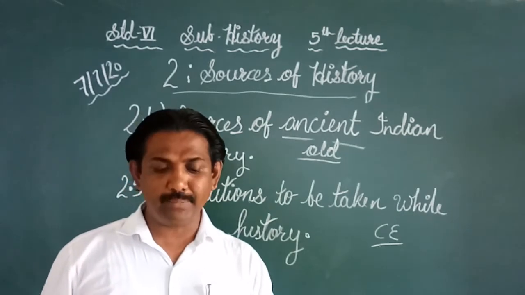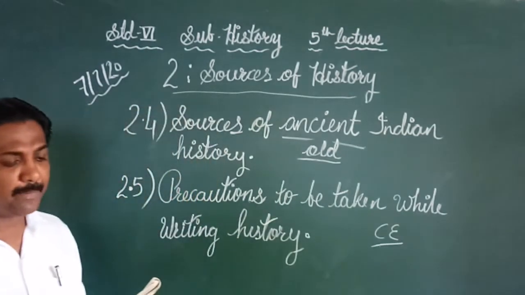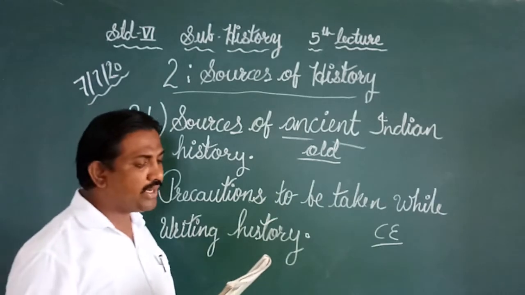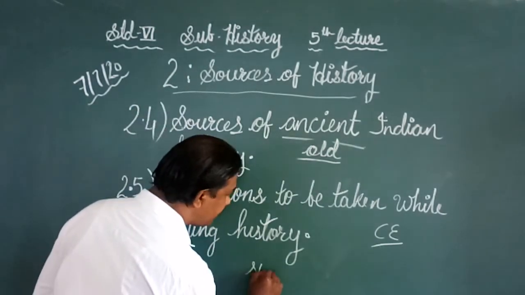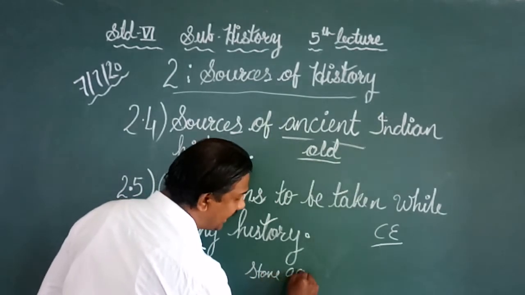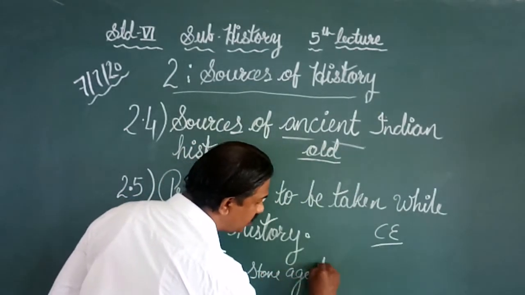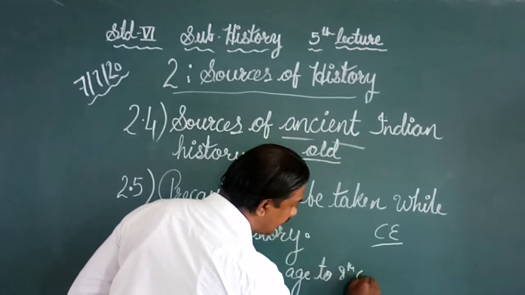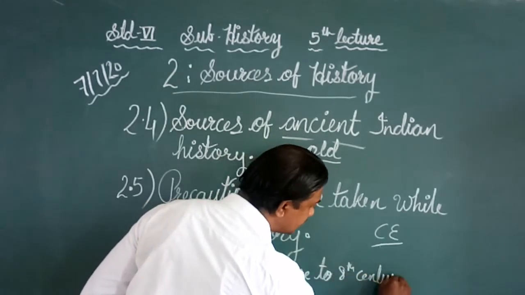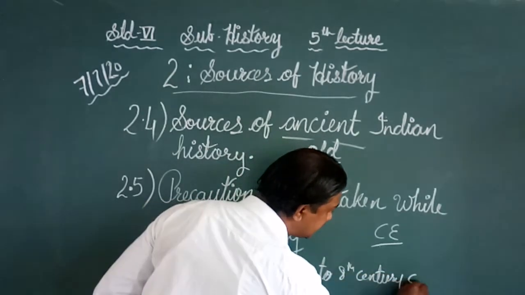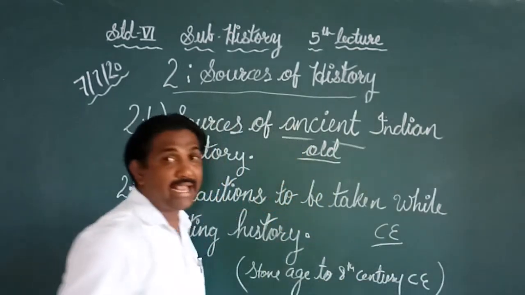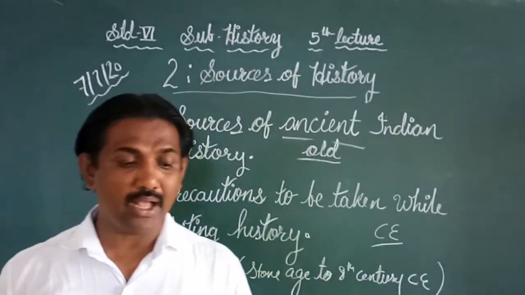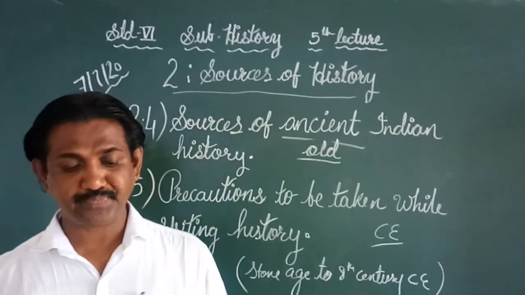And ancient time is calculated from the period of Stone Age to 8th century CE. This is the period which is known as ancient India or ancient history.